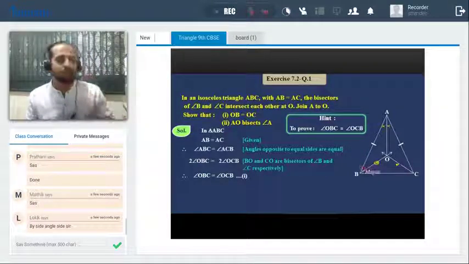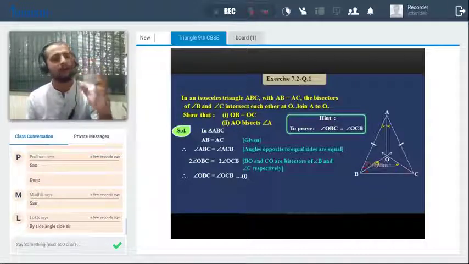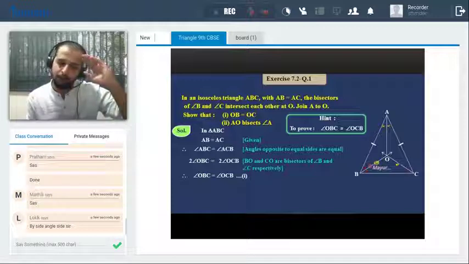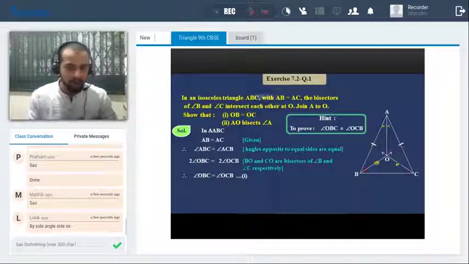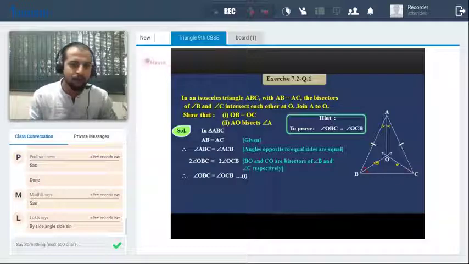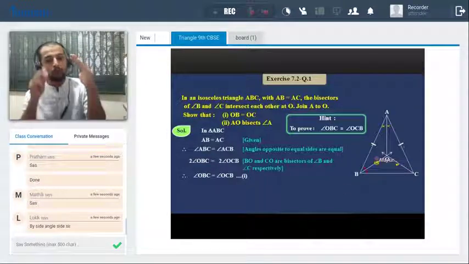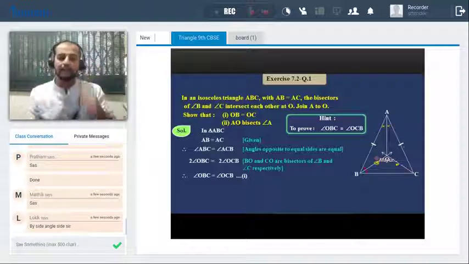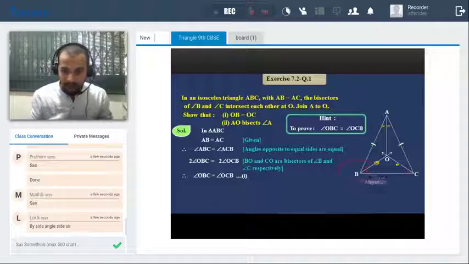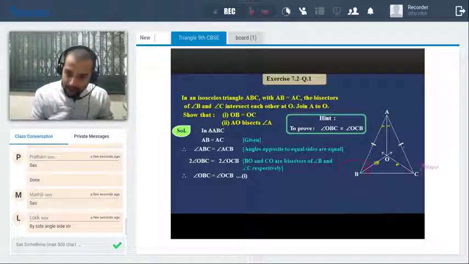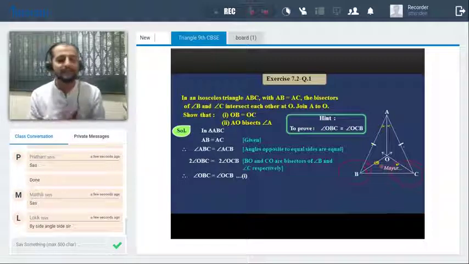So if it is an isosceles triangle, I'm not giving you the step by step solution. I am just clearing your topics and fundamentals. So if AB is equal to AC, we have seen in the previous theorem कि अगर दो sides equal हैं, उनके opposite angles equal हो गए. So I'm just highlighting those angles. Can I say angle B and angle C are congruent?